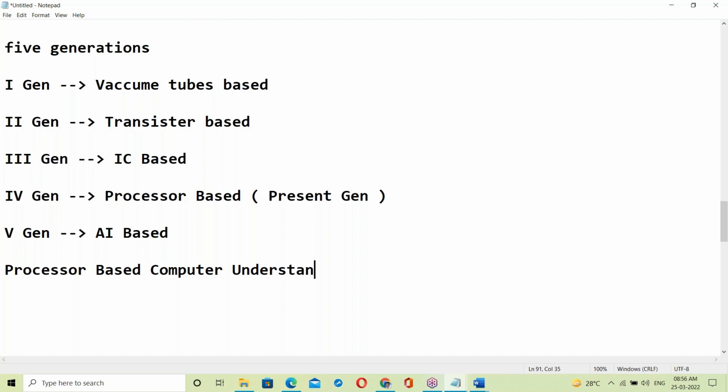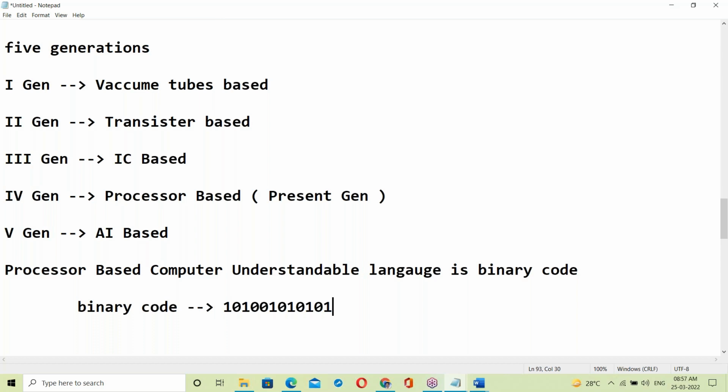The computer understandable language is binary code. Binary code is in a zeros and ones format. How that binary code is generated, we'll discuss in Java programming. In Java we have some data types, and at that time I'll explain very clearly how binary code is generated.